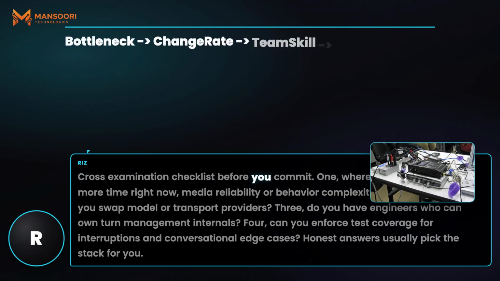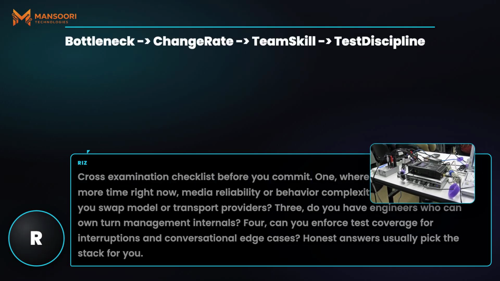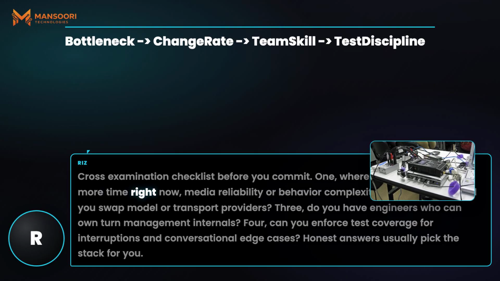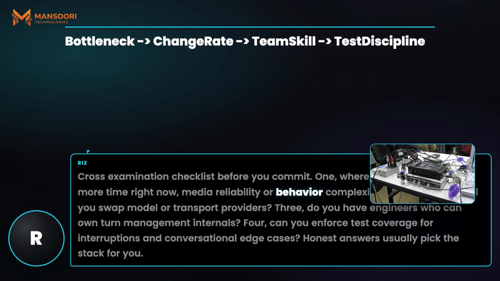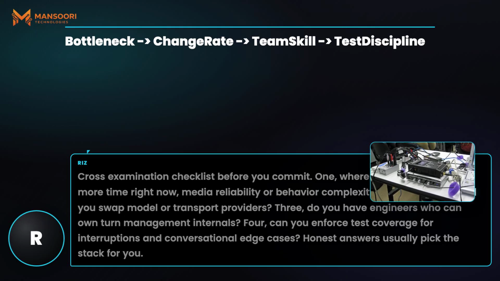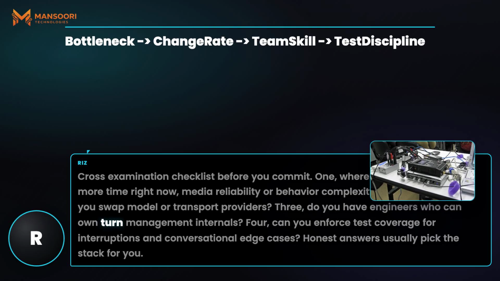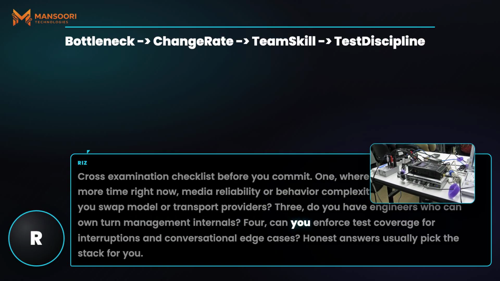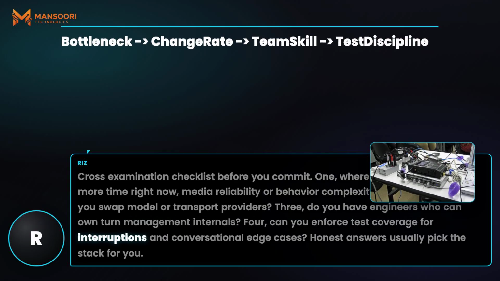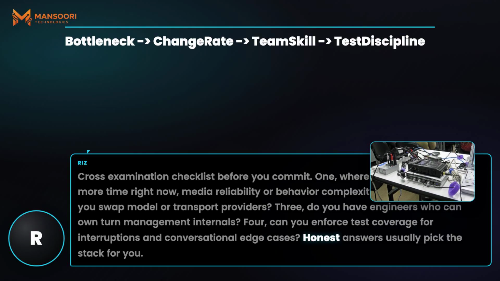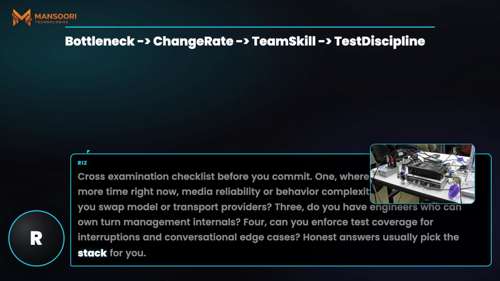Cross-examination checklist before you commit. 1. Where does your team lose more time right now? Media reliability or behavior complexity? 2. How often will you swap model or transport providers? 3. Do you have engineers who can own turn management internals? 4. Can you enforce test coverage for interruptions and conversational edge cases? Honest answers usually pick the stack for you.